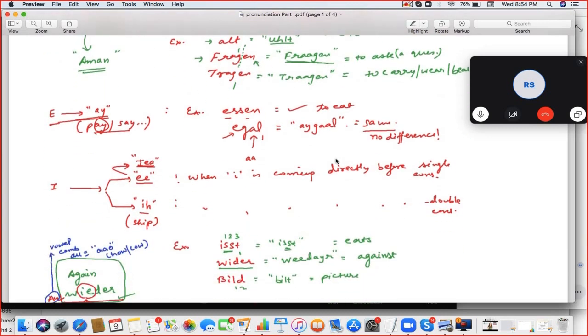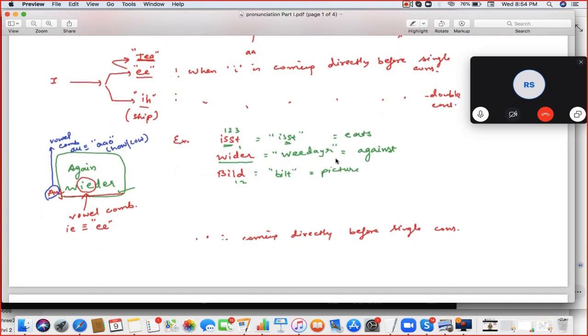Correct. Next. And coming to E, there's no such rule, so the sound would be the same. So if the word is ESSEN, it will become essen, and EGAL will be egal. Correct. Next, I.